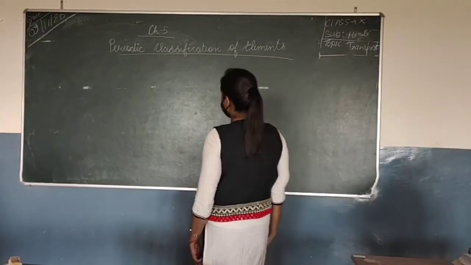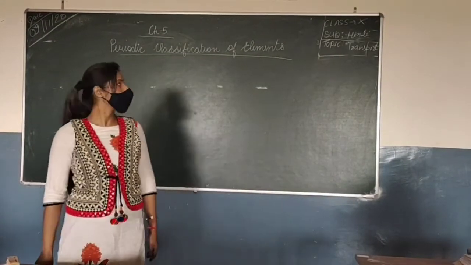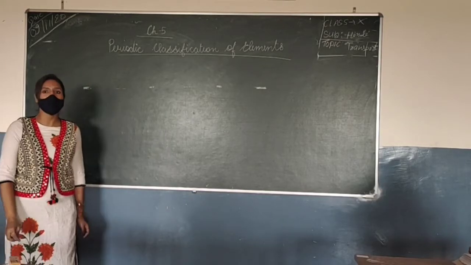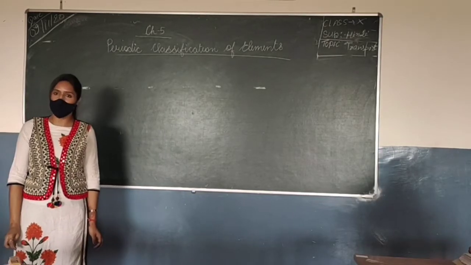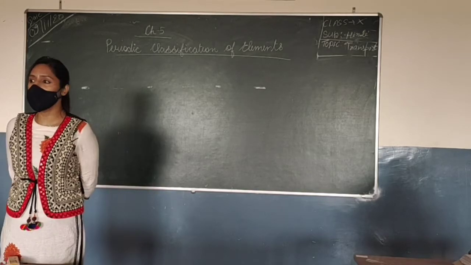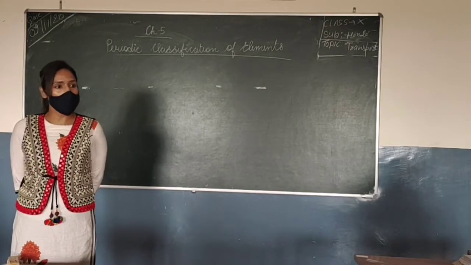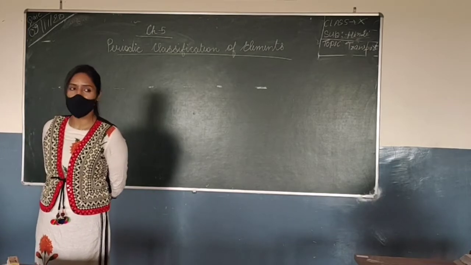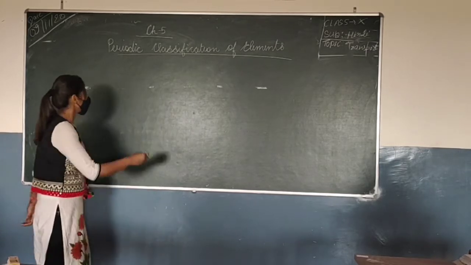So we were doing chapter number 5, periodic classification of elements, and in this we have done 2 topics so far, that is Dobereiner's triads and Newlands' law of octaves. I think that is clear to everybody. Okay, so today we will be doing Mendeleev's periodic table.